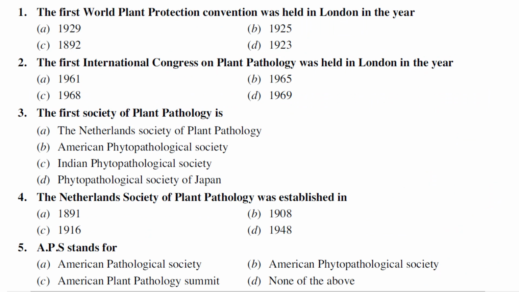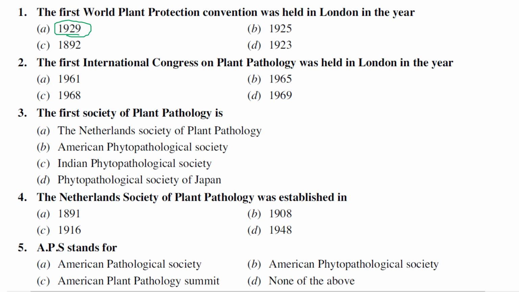So we just made some previous questions and a combination of various questions that will be useful for entrance exams. So we have prepared a couple of model questions, so let's go one by one. The first one is: the world's first plant protection convention was held in London in the year? They're asking the year. So the first world plant protection convention was held in 1929.